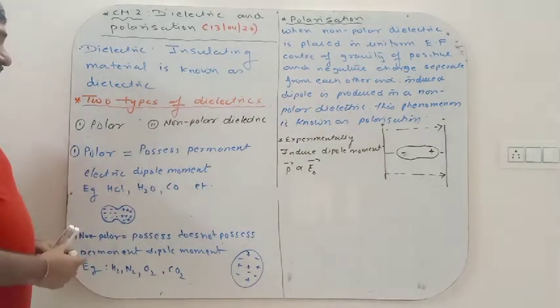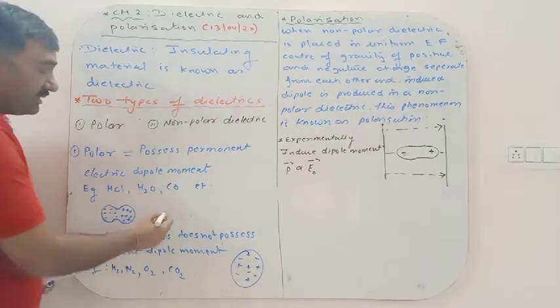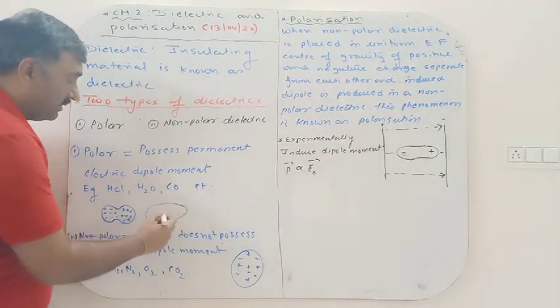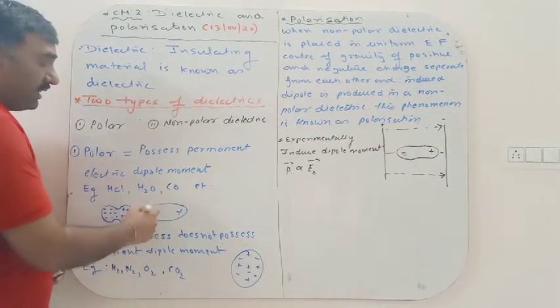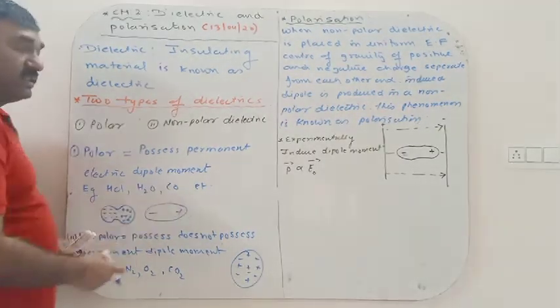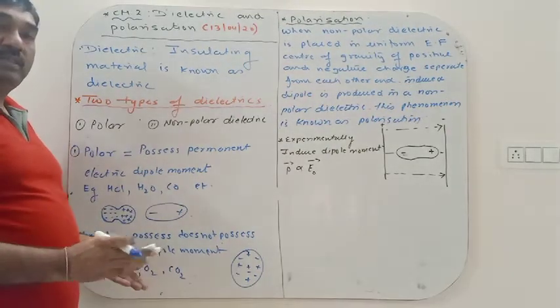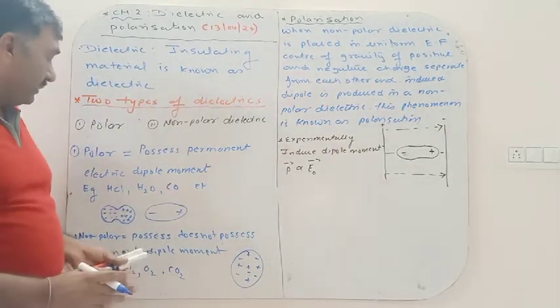In these, the center of gravity of the negative and positive charges are separated from each other. Minus and plus are separated, so that on one side we have the group of negative charge, and on the other side we have the group of positive charge. Positive and negative are separated from each other.